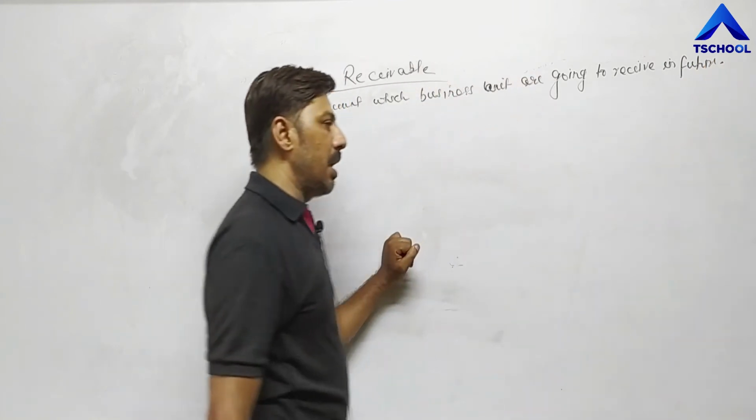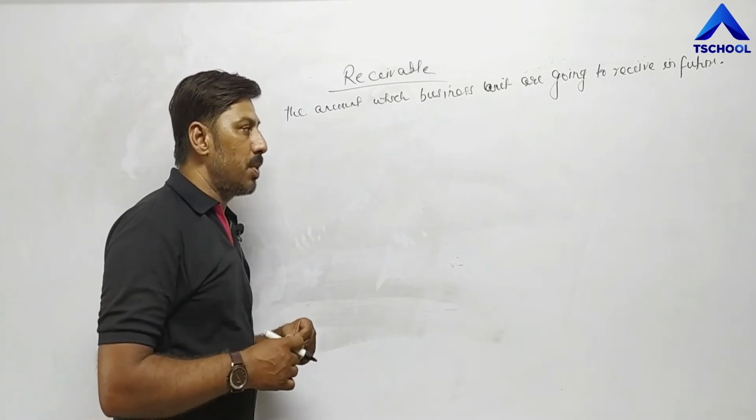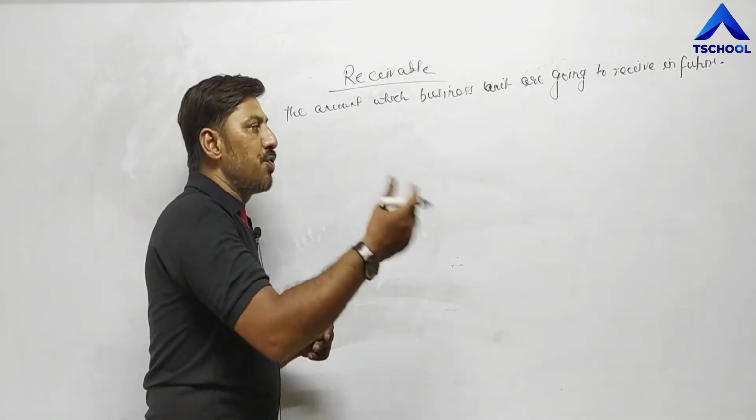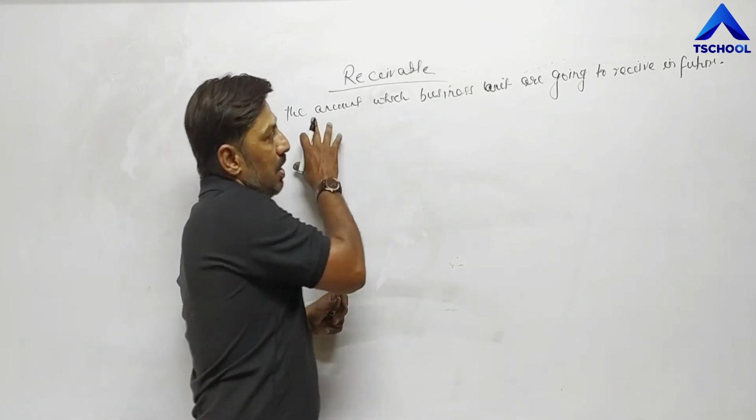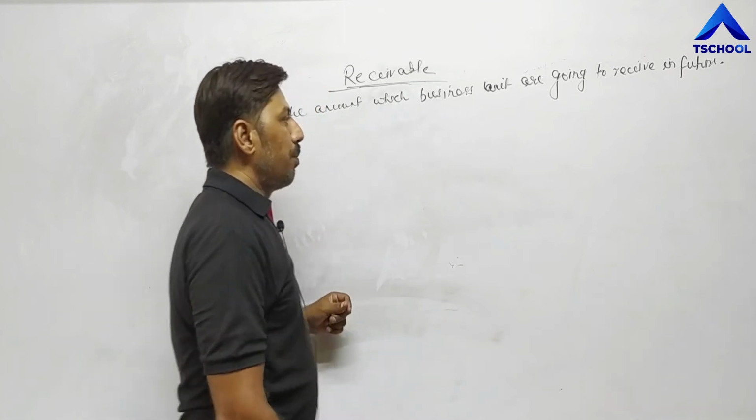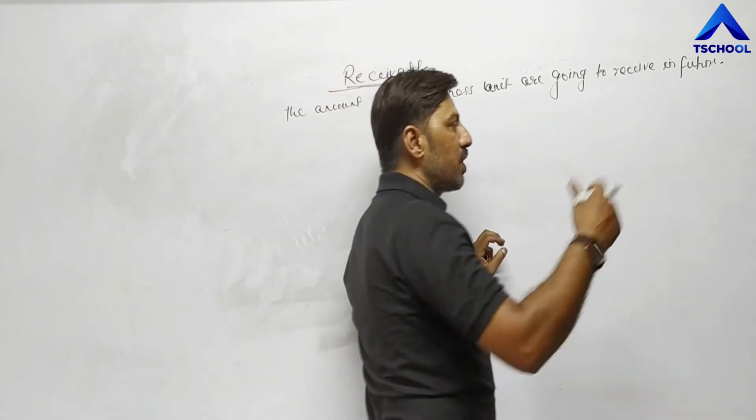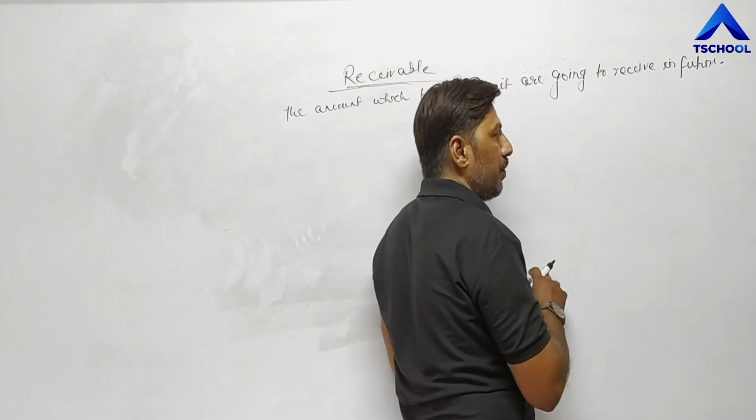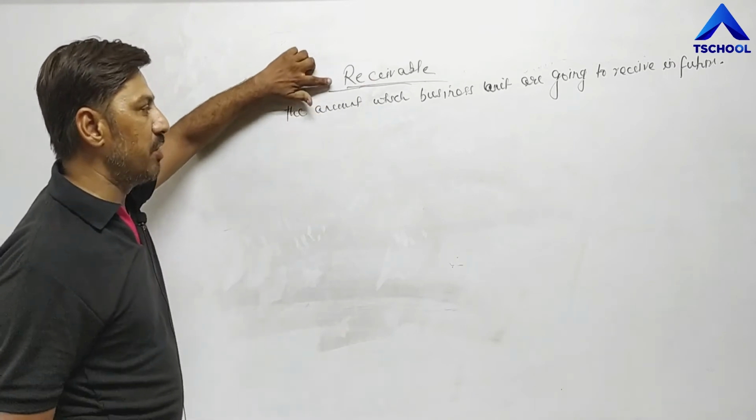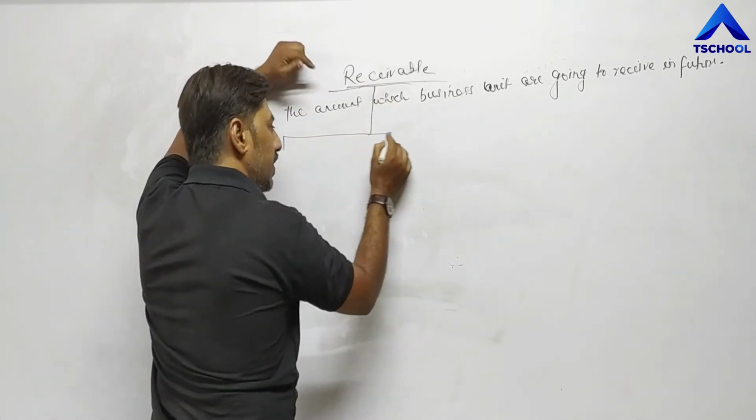So any amount which we are going to receive in future, or any amount which is going to come into the business, but not right now, in future, then such amount is called receivable. The amount which business units are going to receive, not right now, in future they will receive. Such amount is called receivables, and receivables are called by different names.